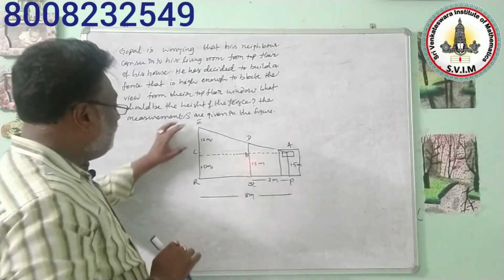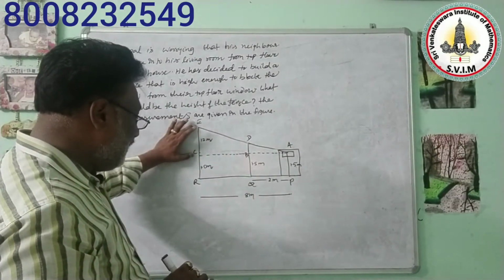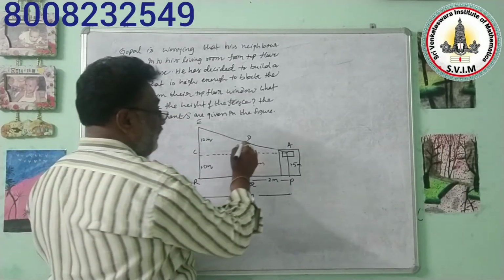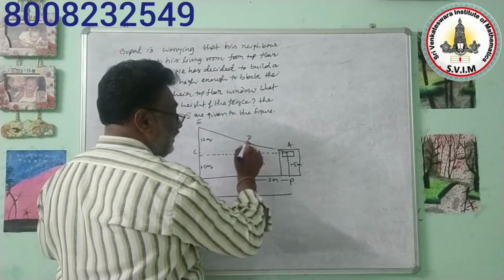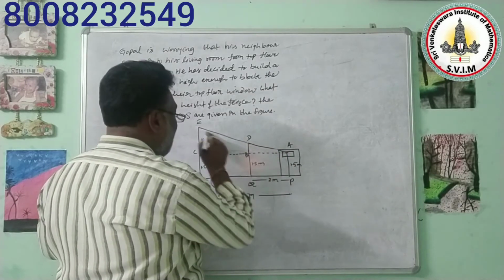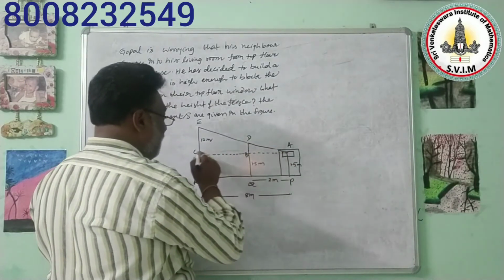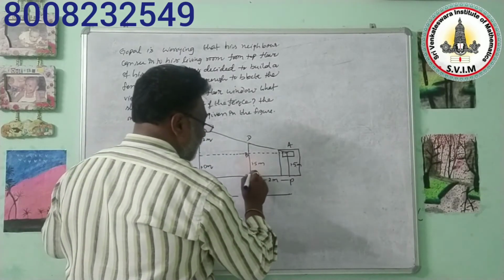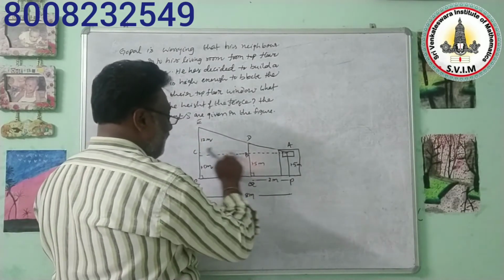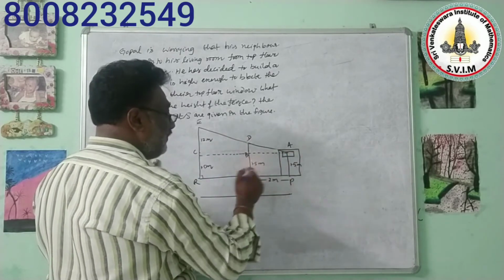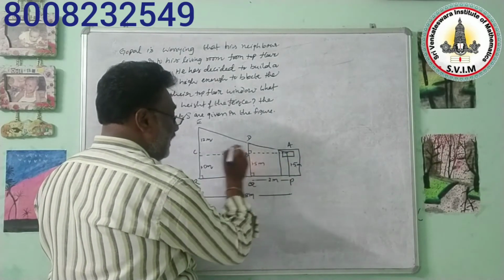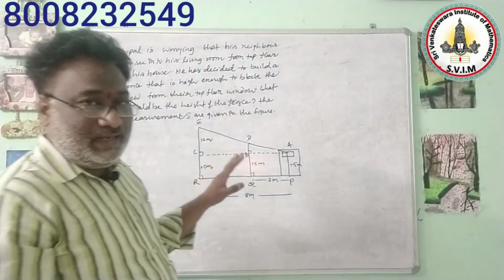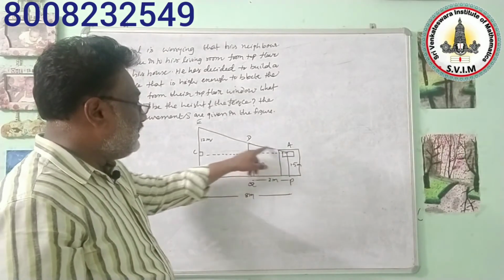So this is a sub-triangle and this is a main triangle. If you observe in these two triangles, this is a common angle for both triangles, and in these two triangles this pair of angles are also each 90 degrees. So in the sub-triangle and main triangle, two pairs of corresponding angles are equal. Under AA corollary, the two triangles are said to be similar. So whenever two triangles are similar, we can take the proportion of their respective corresponding sides. By taking that proportion, we can easily find the measurement which he has to fence, BD.